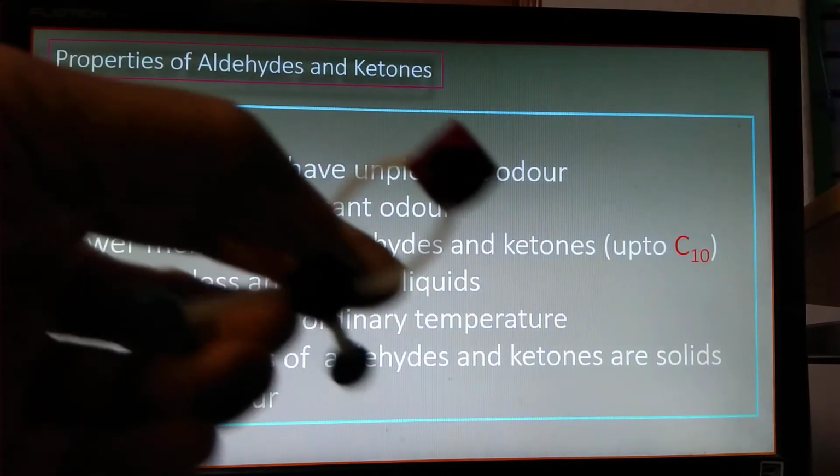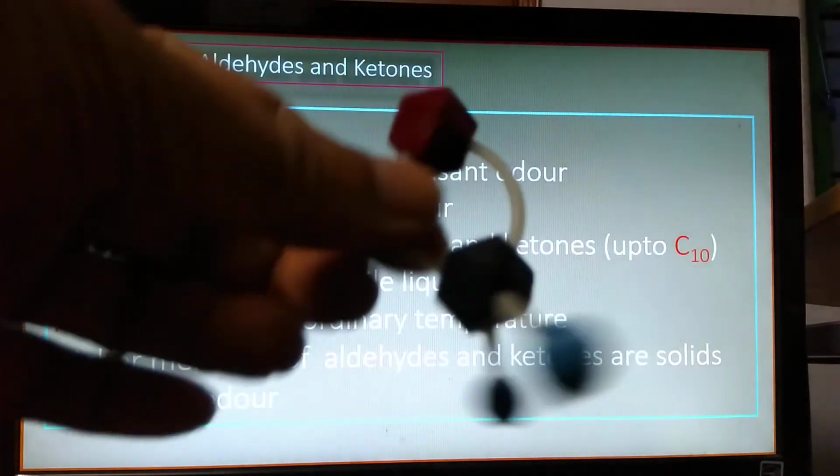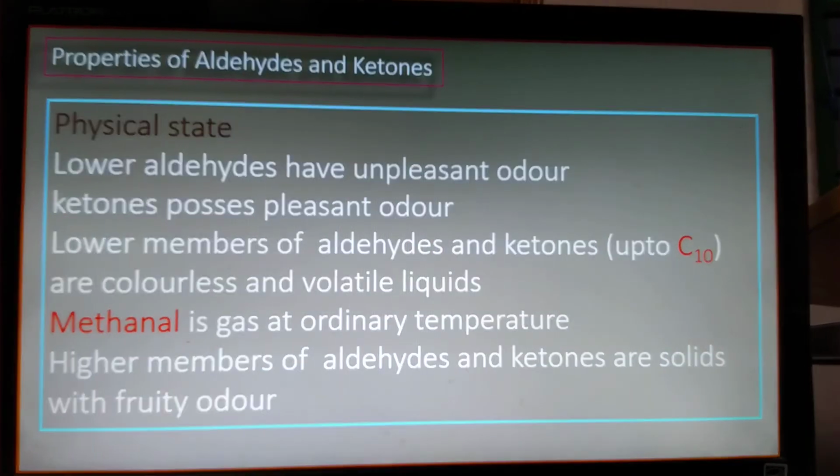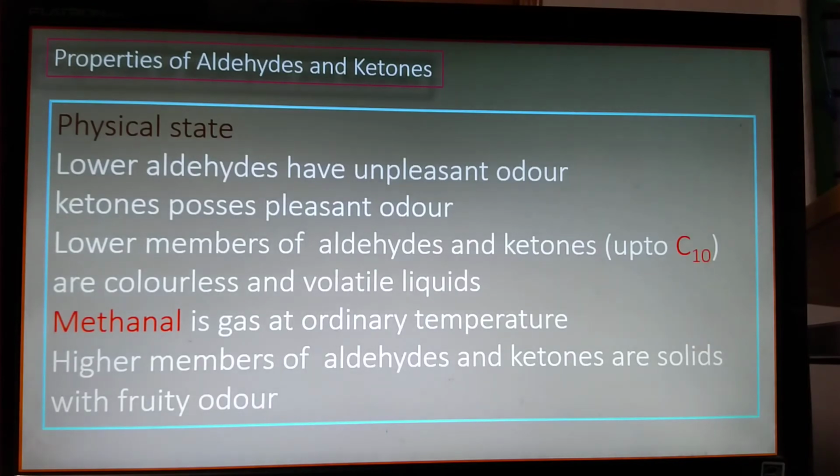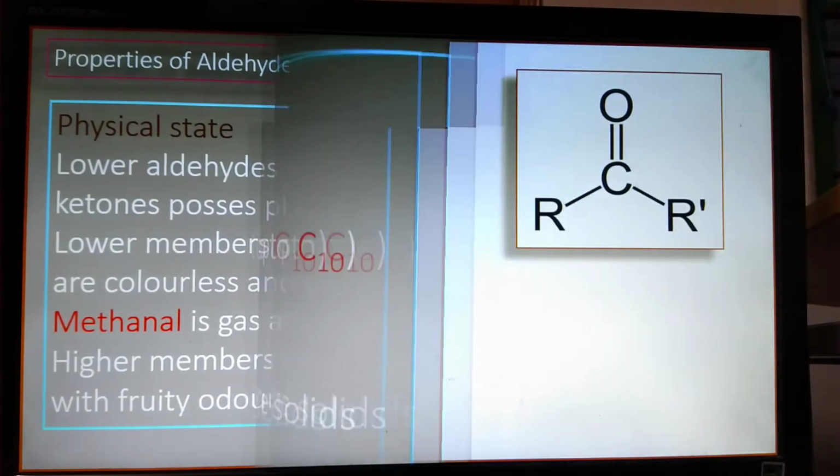Methanal, that is this, at ordinary temperature is a gas. Higher members of aldehydes and ketones are solids with fruity odor. You know the name of vanillin, used in ice cream, and also cinnamon. Today I started with the picture of those trees. Everybody, it is called darchini in Bengali, cinnamon. Cinnamaldehyde is contained in cinnamon, and that is a higher aldehyde.